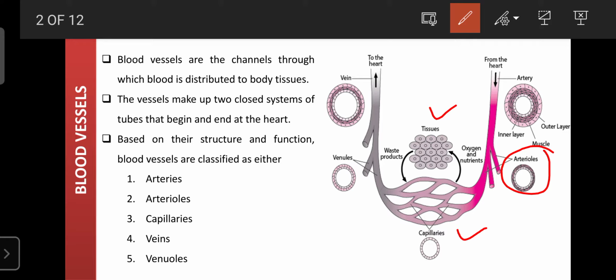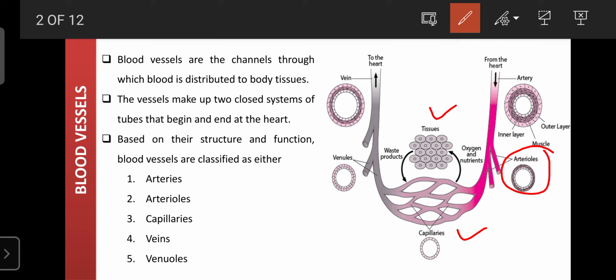On the basis of their structure and function, the blood vessels are mainly classified into 5 types. One is the arteries. These are larger in shape and carry the oxygenated blood. They are also made up of 3 layers. Okay, arteries. These are regarding the structural classification.